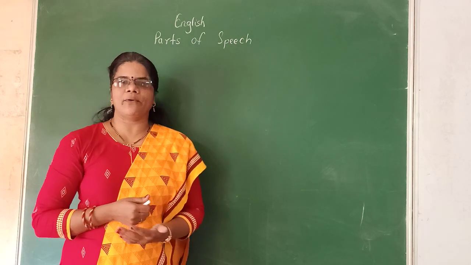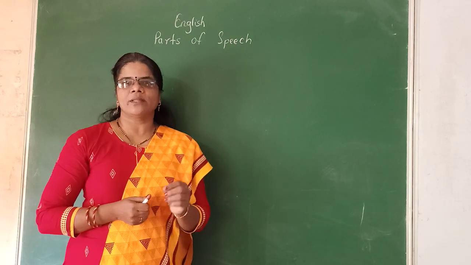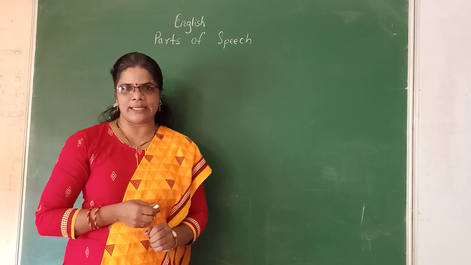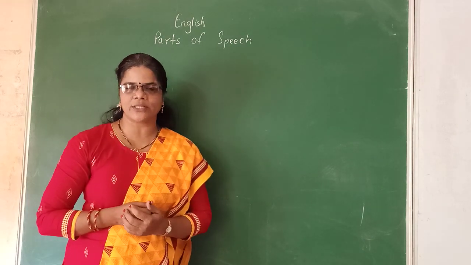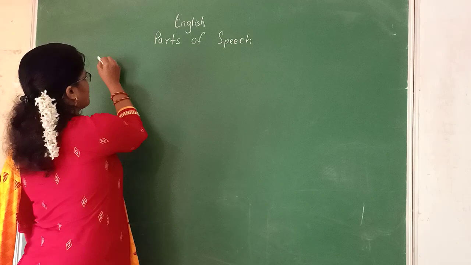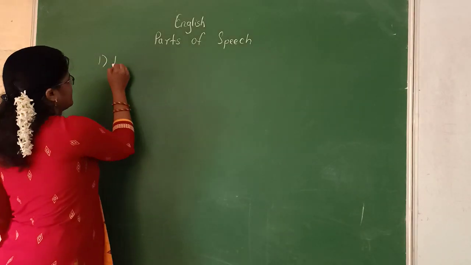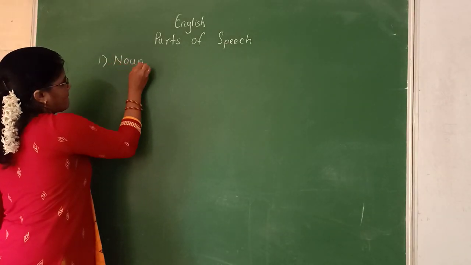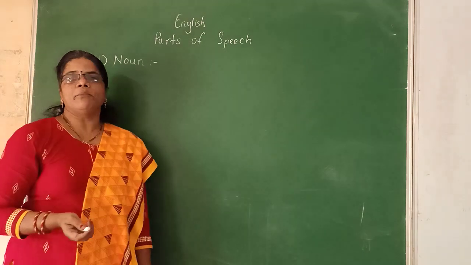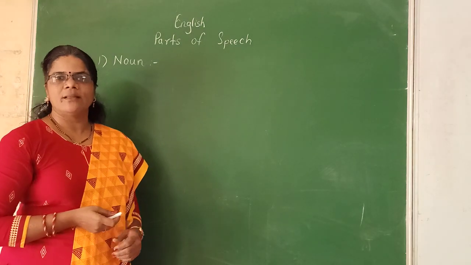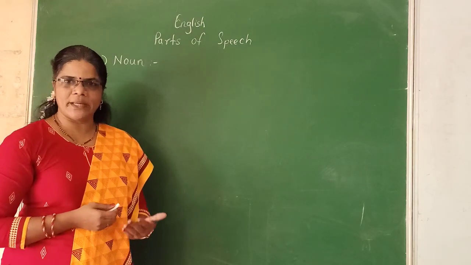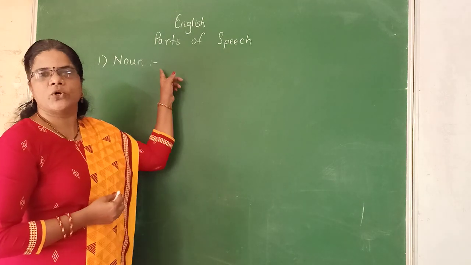Now, one by one, we are going to see these parts of speech in English. First of all, we are going to see noun. Then what is noun? Noun, the name of any person, thing, object, place or animal. It is called as noun.